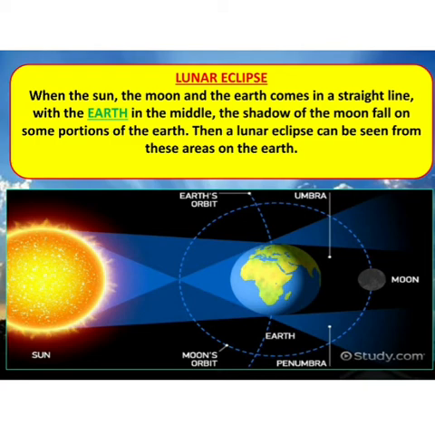But in lunar eclipse what happens? The earth comes in between sun and moon. And when the earth's shadow falls on the moon, the lunar eclipse is formed. Again, this can be of two types, total lunar eclipse and partial lunar eclipse. In total lunar eclipse, no light from the sun falls on it.